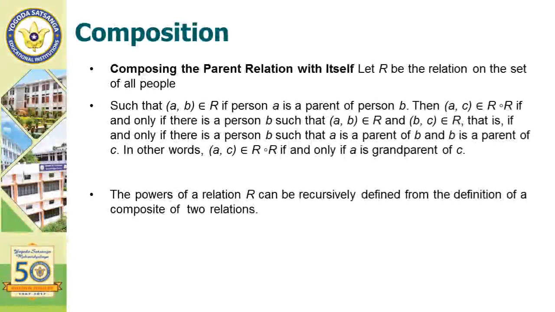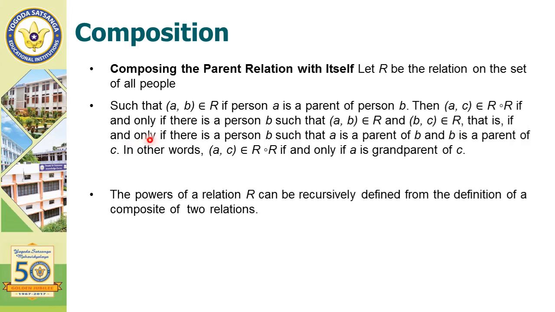Operations on relations include the composition of two or more relations, such as composing the parent relation with itself. Let R be a relation on the set of people such that (A, B) belongs to R if person A is a parent of person B. Then (A, C) belongs to R∘R if and only if there is a person B such that (A, B) belongs to R and (B, C) belongs to R.